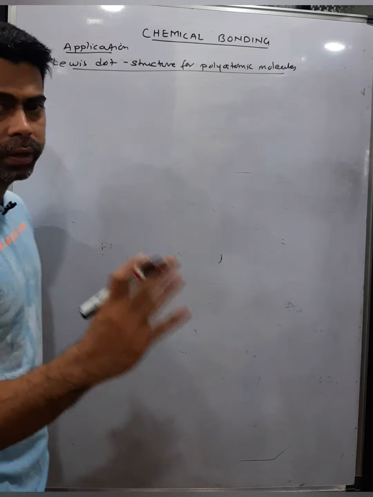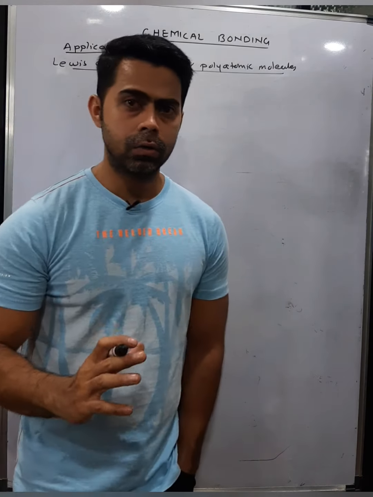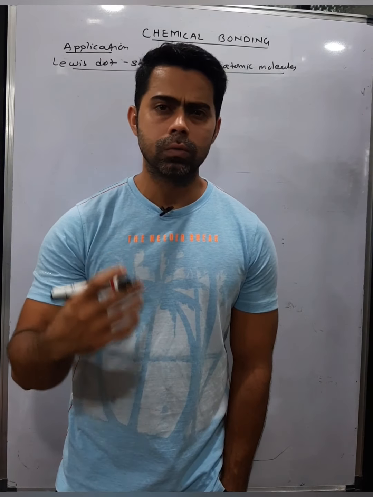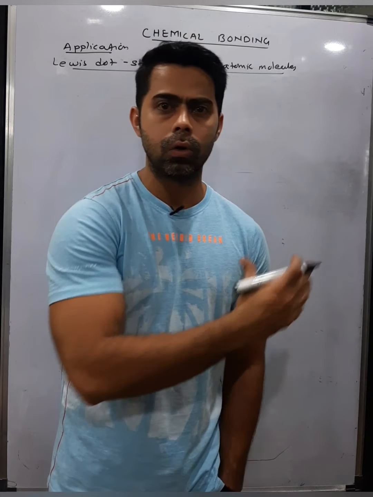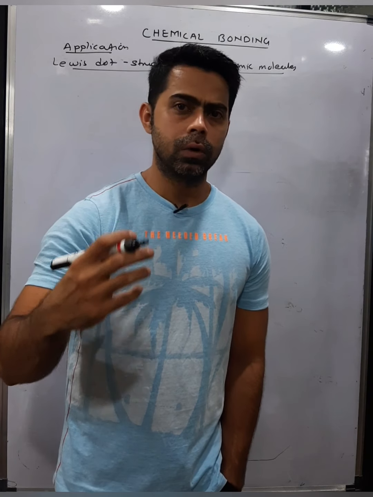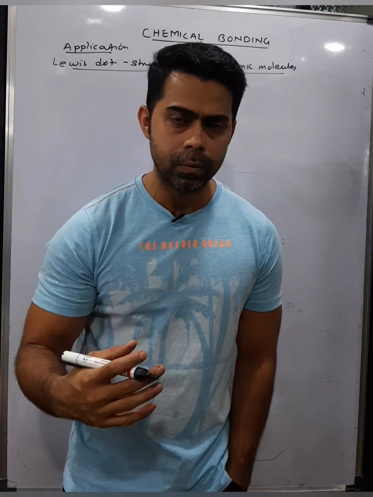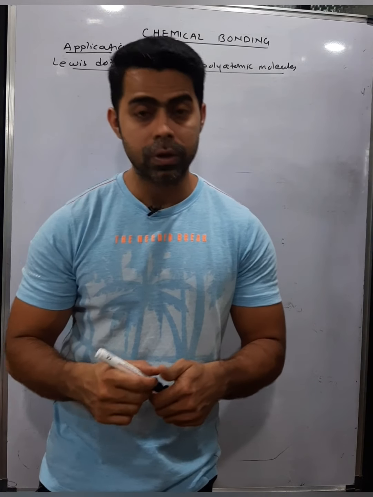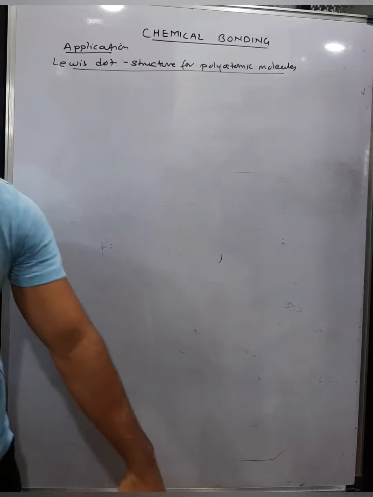वो rules थोड़ा ध्यान में समझ लेने का. Okay, you need to understand those rules. I will dictate those rules. You just write it down. I won't write every rule on the board. I will try to explain with the help of an example the different rules to write down an electronic structure for a molecule, मतलब more than one atom, polyatomic molecules.